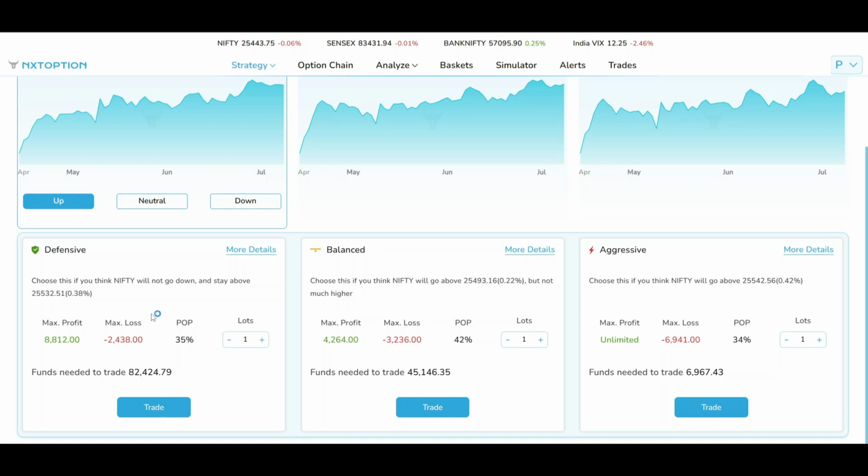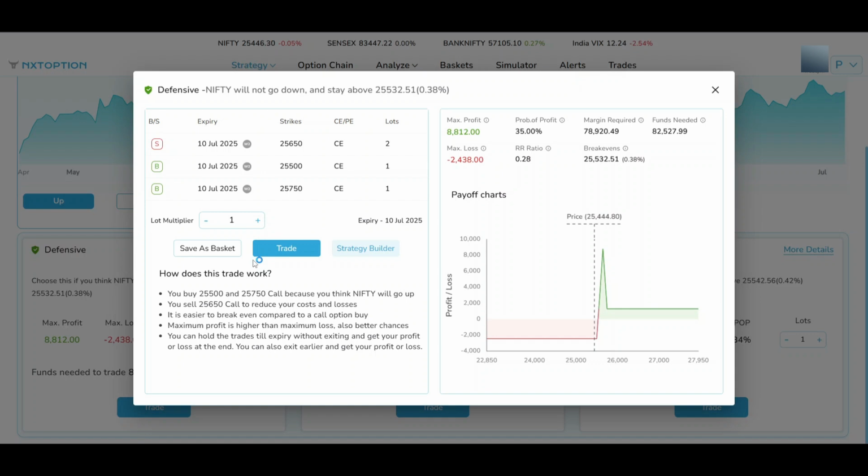But if you want to know what kind of trade is being placed, you can look at more details. Here you can see the ready-made strategy: buy 25,750 call, 10th July. Then buy 25,500 call of one lot. Again, sell 25,650 call for two lots. So this is your ready-made strategy. You can just hit trade and your trade will be placed.